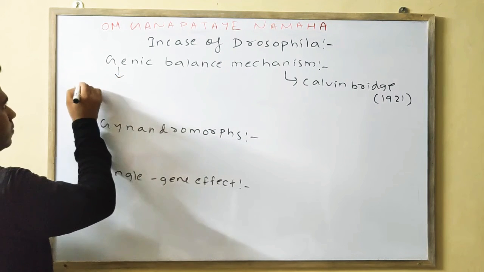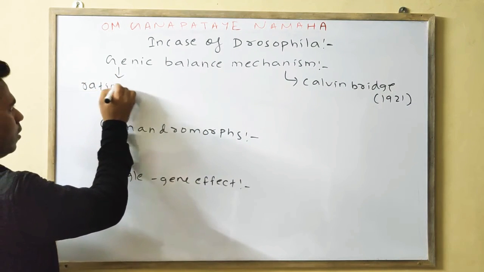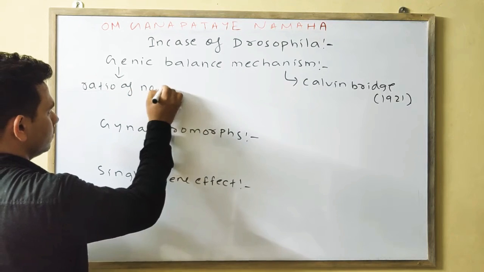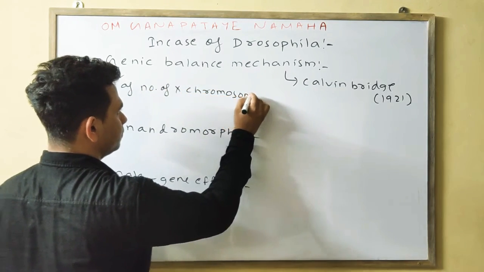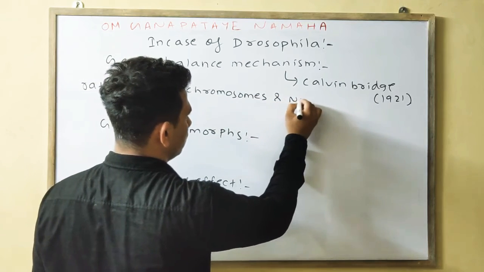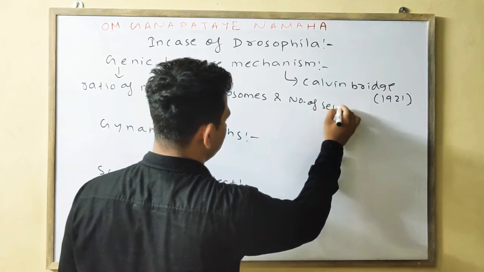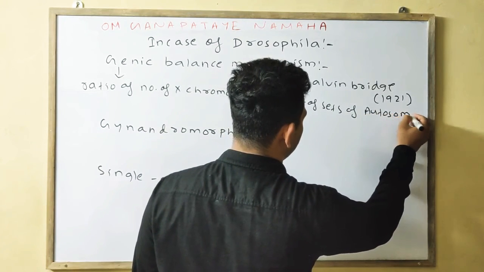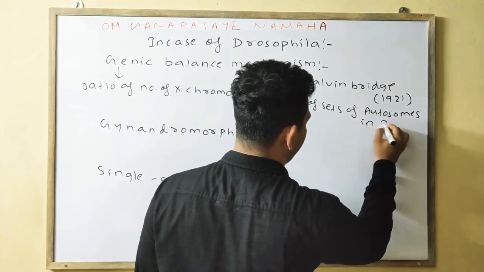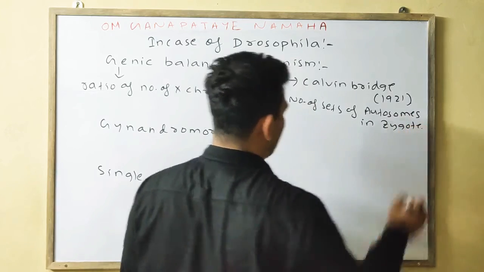It is the ratio of number of X chromosomes and number of sets of autosomes in the zygote. Okay, I'll do only one.